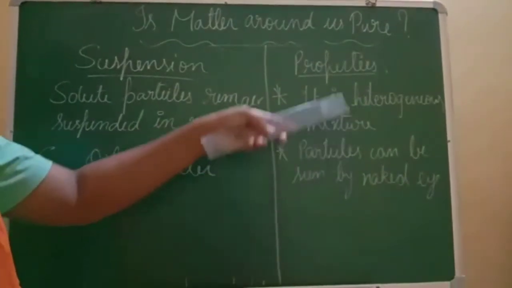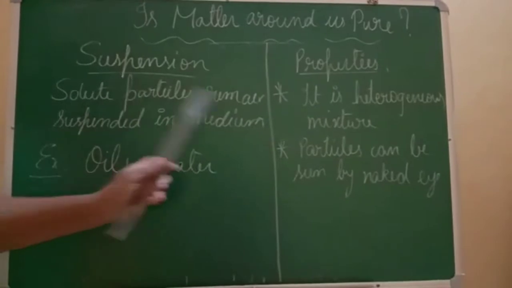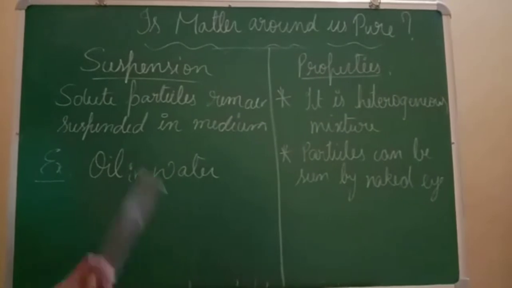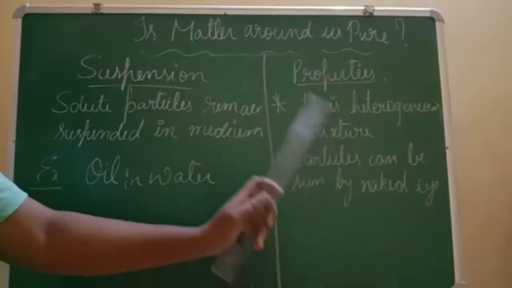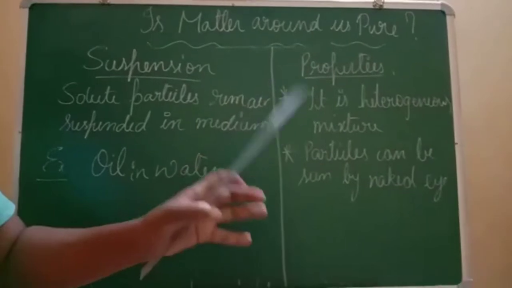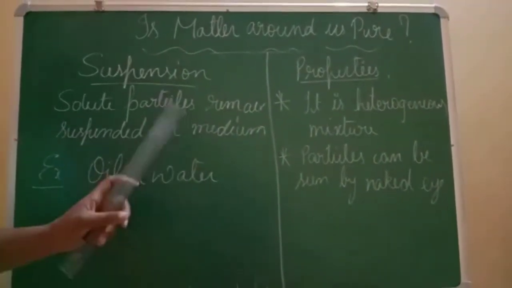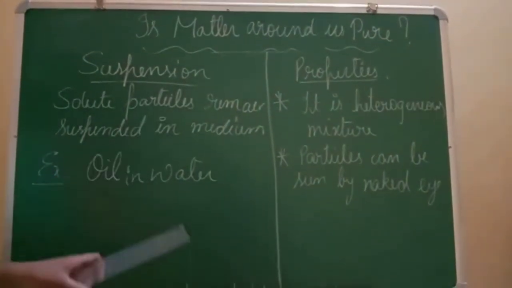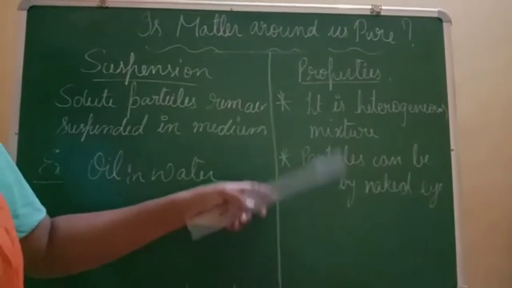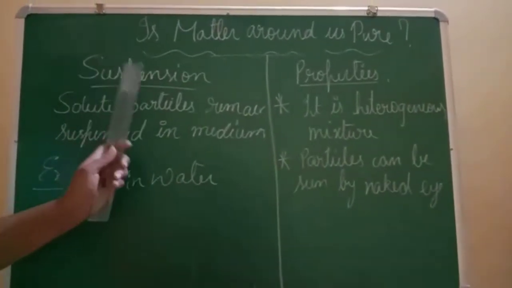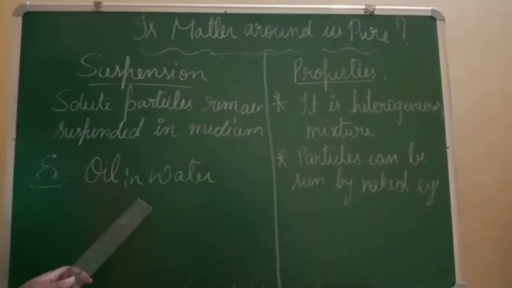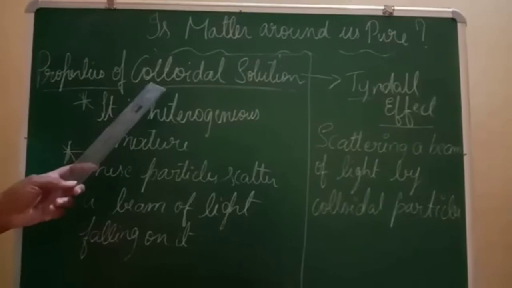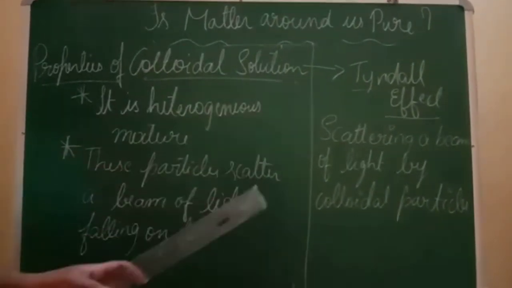So these are the two different properties of suspension, and this is a definition for suspension with an example. This whole might be asked for 2 to 3 marks along with the properties. If it is asked for 2 marks, just write down the definition as well as an example. If it is asked for 3 marks, then this is not sufficient. You have to include these two properties also, okay? So make sure you know the definition of suspension, an example for suspension, as well as at least these two properties. We'll go through a different solution, that is colloidal solution.